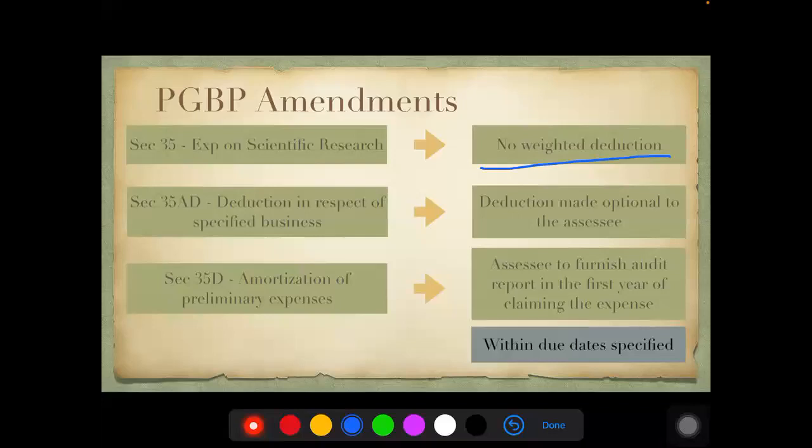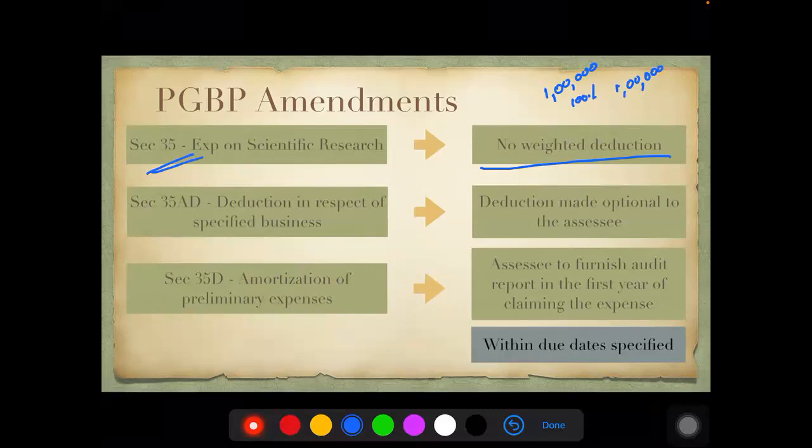They say no weighted deduction. Basically, if you have spent 1 lakh, take a deduction of 1 lakh only. So 100% of the amount spent would be given as deduction. There would be no enhanced or weighted deduction henceforth. Okay, so on section 35, you have the same amount of deduction, that is 100%, no enhanced.